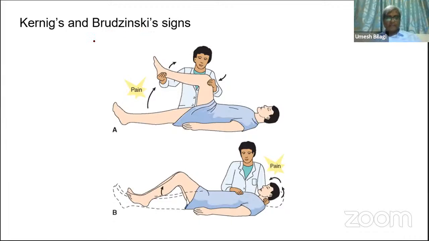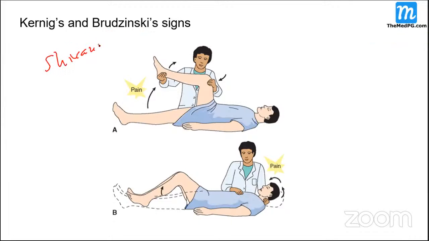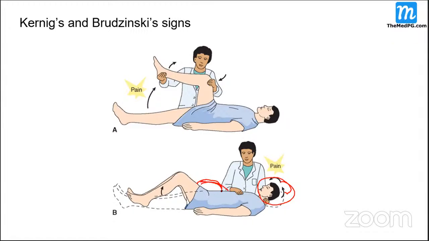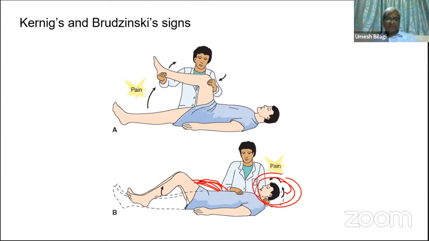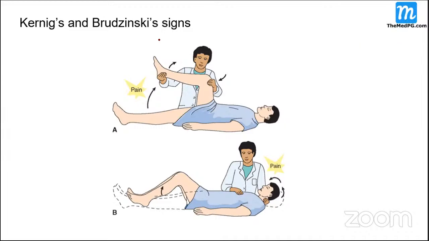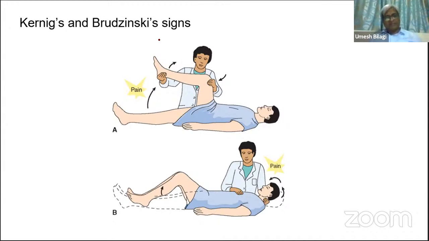Anybody else? Shivani: Sir, if we try to flex the neck, there is automatic leg movement. You should not use such a generic term. There is a flexion of hip. If you flex the neck, there is a flexion of hip. That is Brodzinski sign. Fine. You got it? Shall I go to the next slide? Yes, sir. Somewhere in your exam they'll ask these signs, better know them properly.